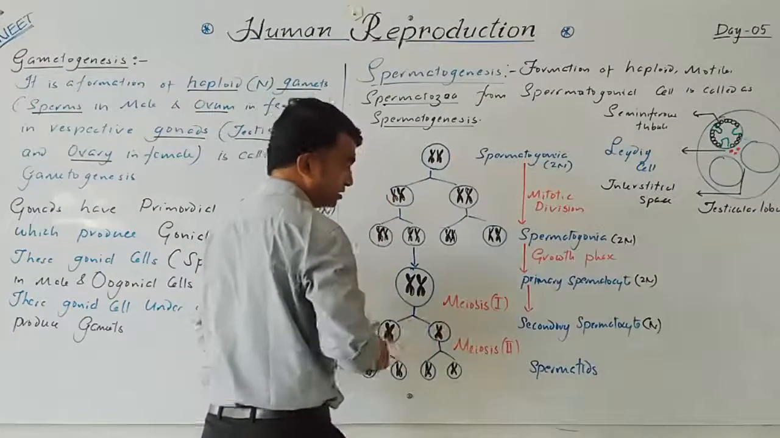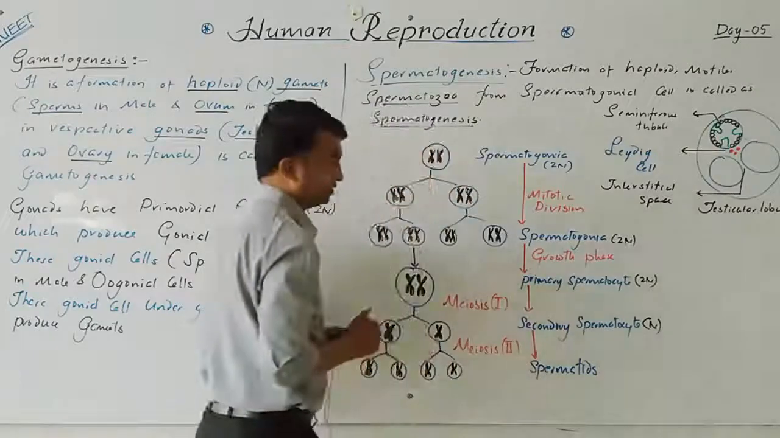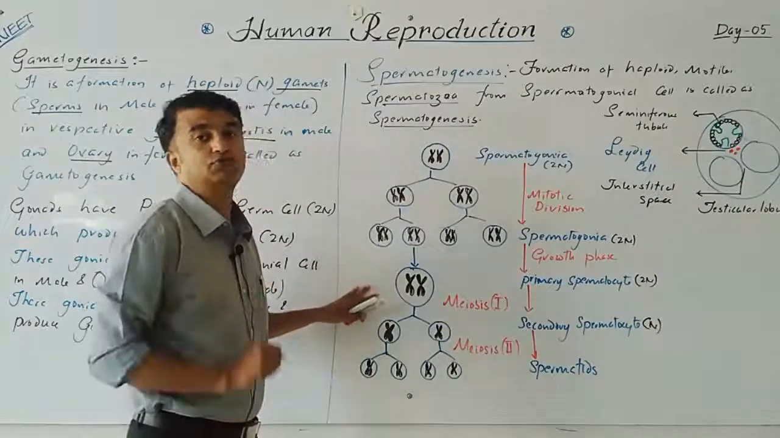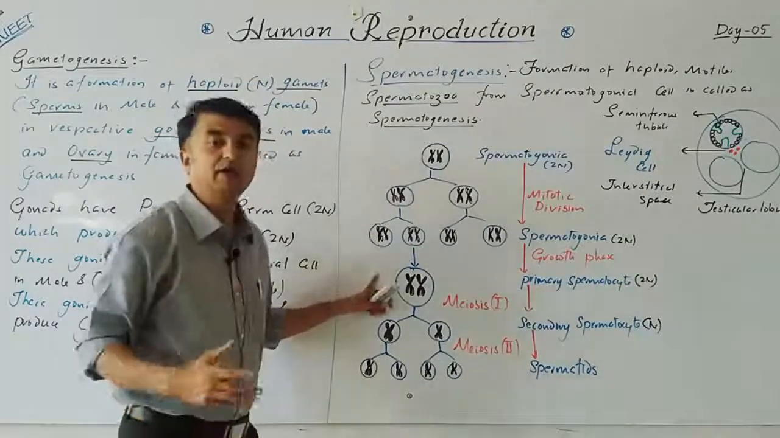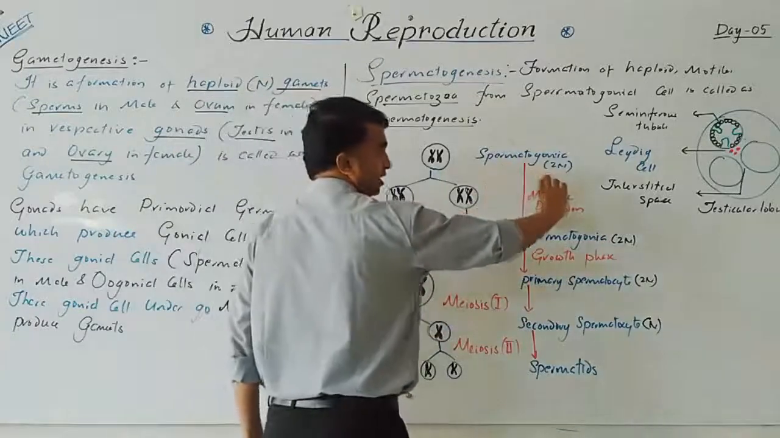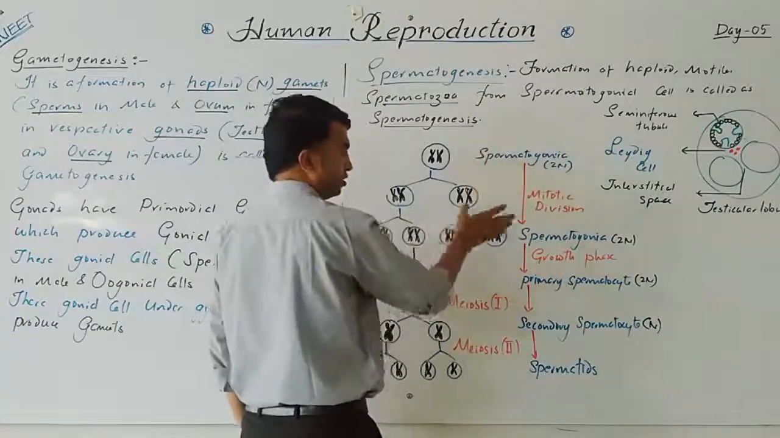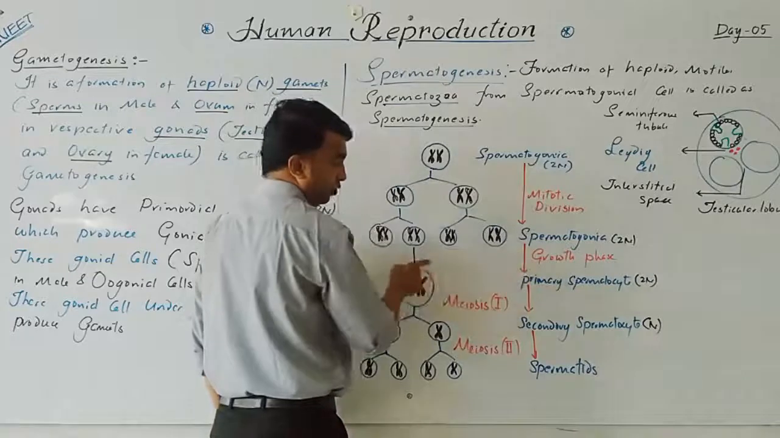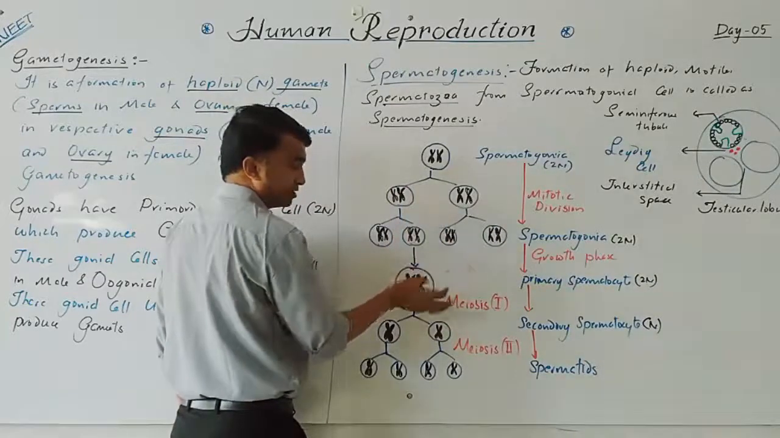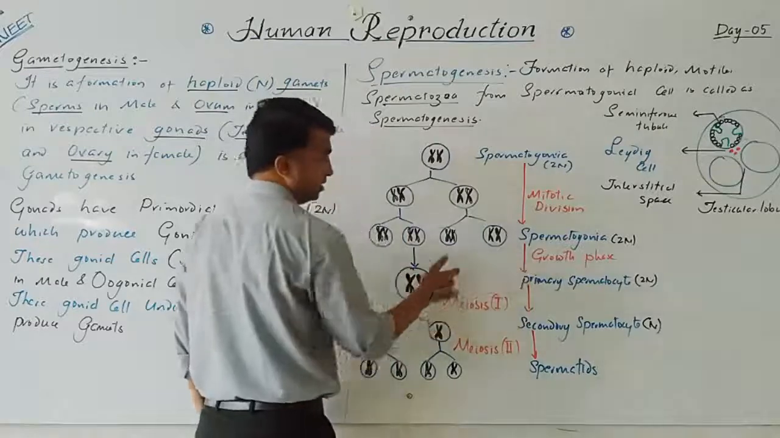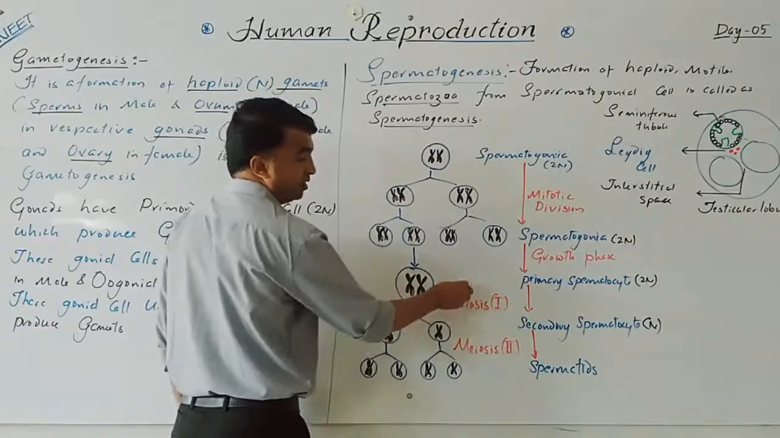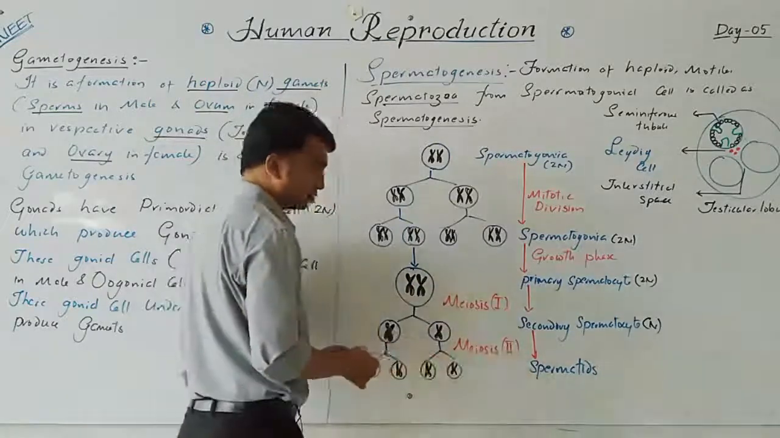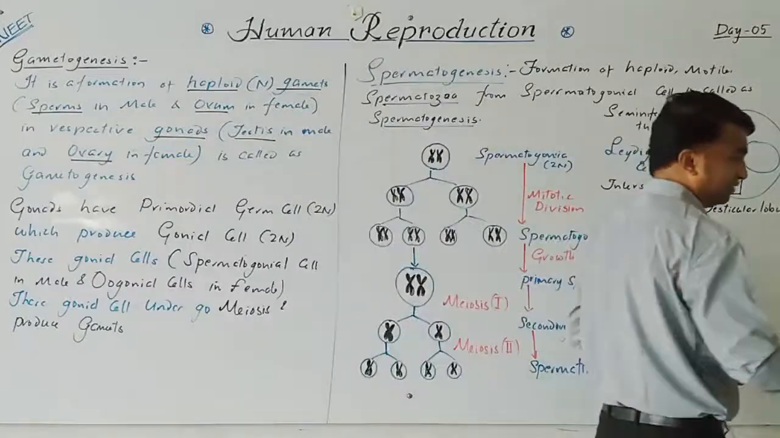Spermatids. Now these two divisions, meiosis 1 and meiosis 2, are collectively called the phase of maturation. The complete process can be divided into 3 phases. First is the phase of multiplication, where only mitotic division occurs and produces a large number of spermatogonia. Second is the phase of growth, where only some of the spermatogonia enlarge and turn into primary spermatocytes. Third is the phase of maturation, where the meiotic divisions, meiosis 1 and meiosis 2, occur and produce the spermatids. So for convenience, it is divided into 3 phases.